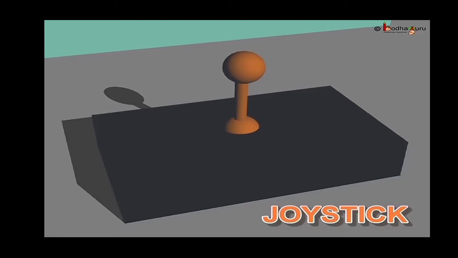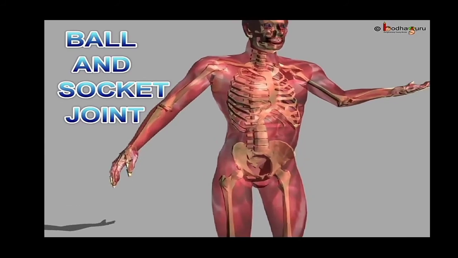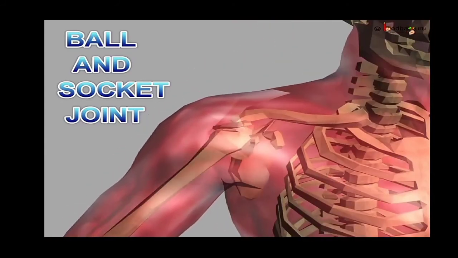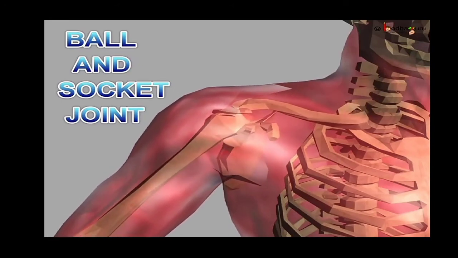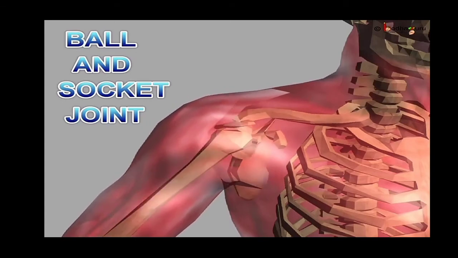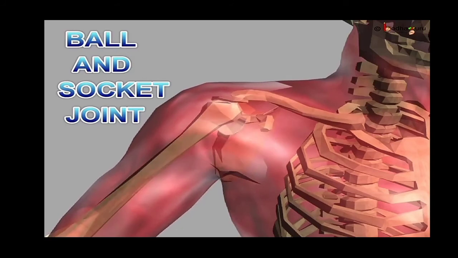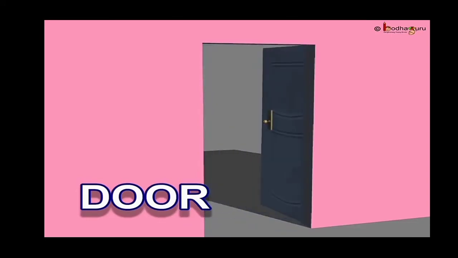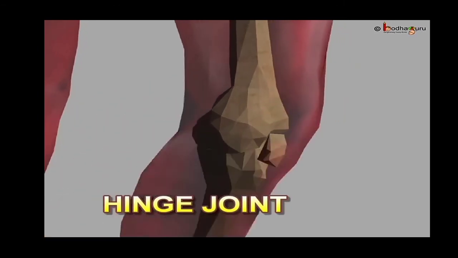First one is ball and socket joints. It allows the maximum movements. The round end of one bone fits into the hollow part of another bone. Hence the name ball and socket joints. Hip joint and the shoulder joints are the examples of this type of joints. The bowler in cricket, while bowling, spins his hand around the shoulder.